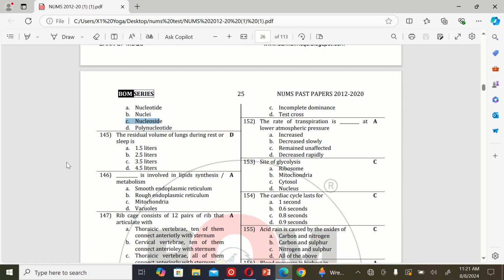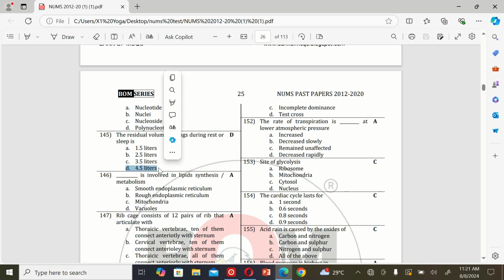The next MCQ is: the residual volume of lungs during rest or sleep is A. 1.5 liter, B. 2.5 liter, C. 3.5 liter, and D. 4.5 liter. So the correct option is D.